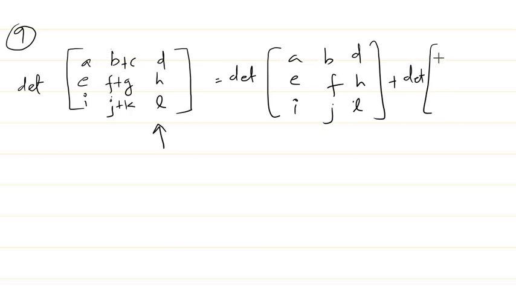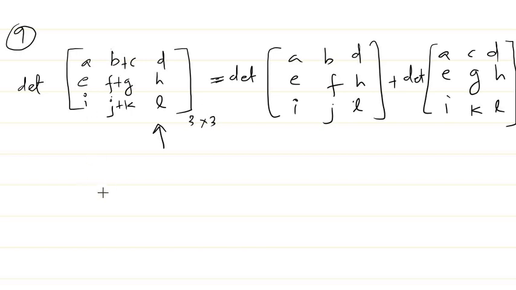In the second matrix I'll write A, C, D, E, G, H, I, K, L. So this is another result which we can have, and this is not only true for the case of columns, it's true in the case of rows also. This is another very important property which we use in our problems. It is not restricted to 3 by 3 matrices, we can do it for any n by n matrices.